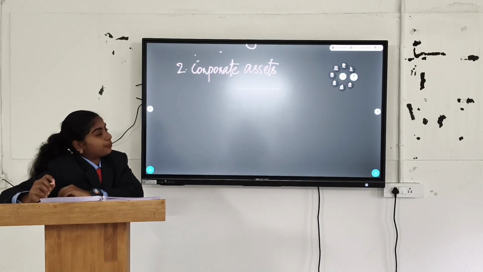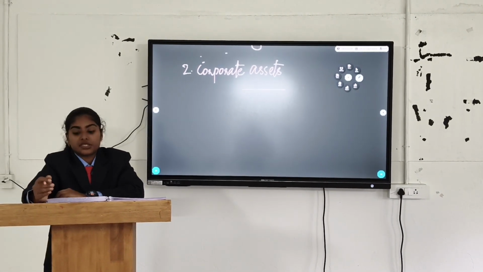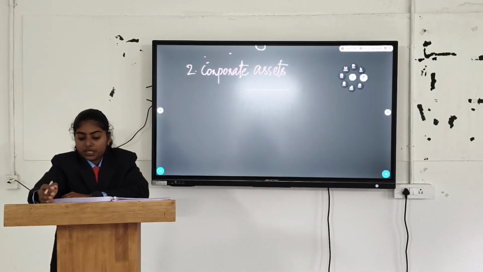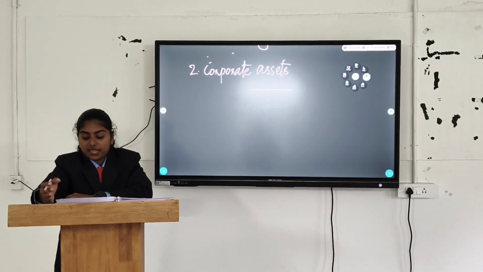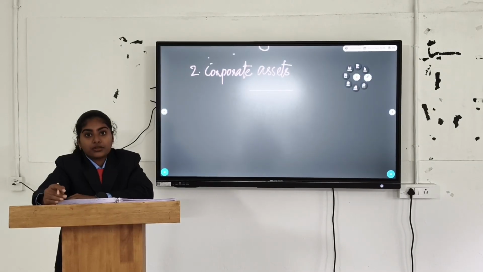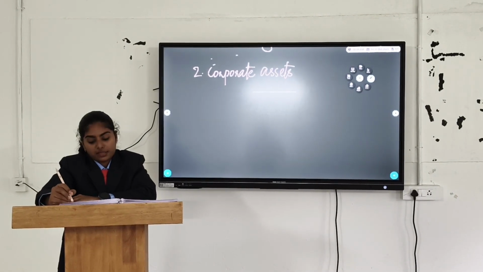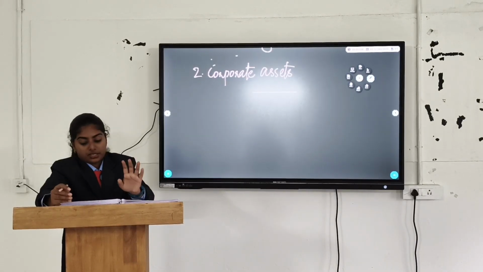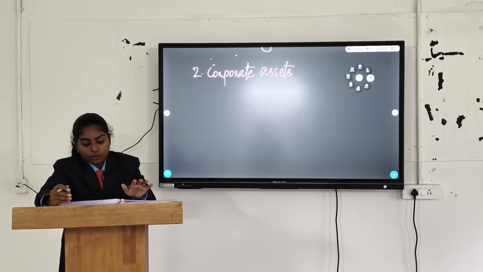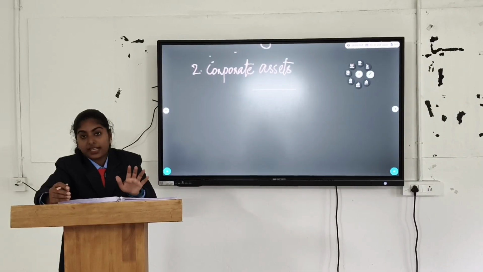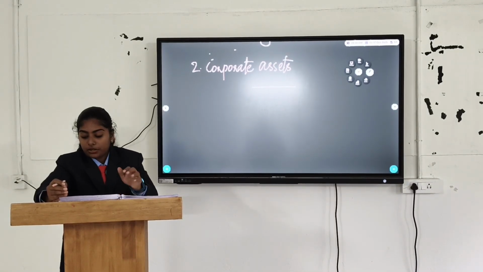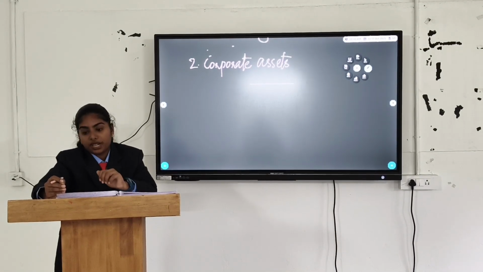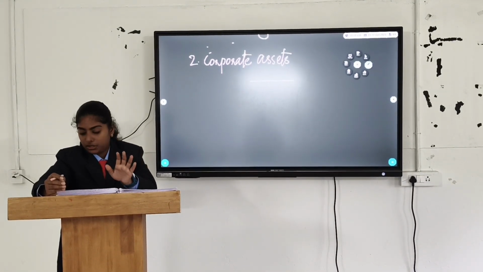Next topic is corporate assets. Corporate assets are shared assets that benefit multiple CGUs. They are usually shared assets that benefit the entire organization, such as head office building, general R&D centers, main IT data system, etc. They do not generate independent cash flow, nor can their value be directly allocated because they contribute to many CGUs, not just one. Their value cannot be divided fairly between units.